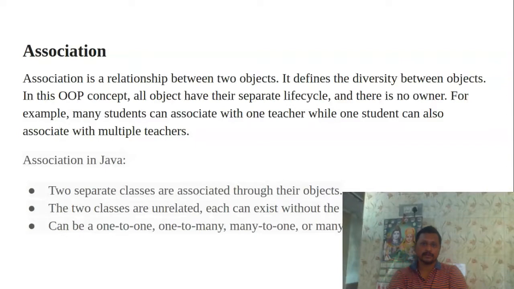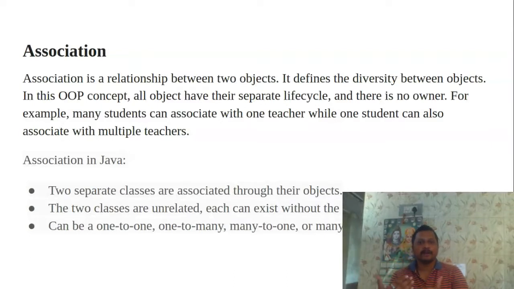association, which is one of the OOPs concepts that defines a relationship between two objects. That means a relationship between two objects can be achieved with association. It also defines the diversity between the objects. In this concept all the objects have separate life cycles, and there is no owner. For example, many students can be associated with one teacher, while one student can also be associated with multiple teachers, which shows the concept of association.